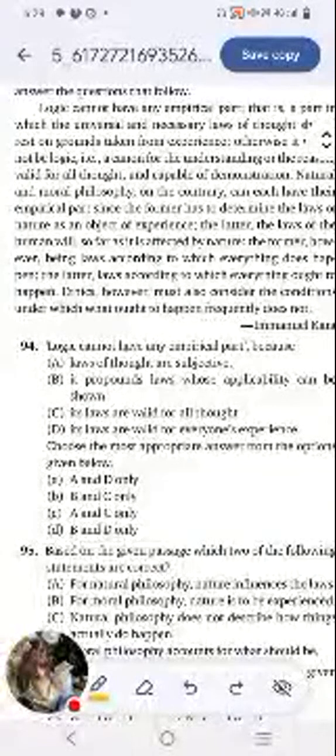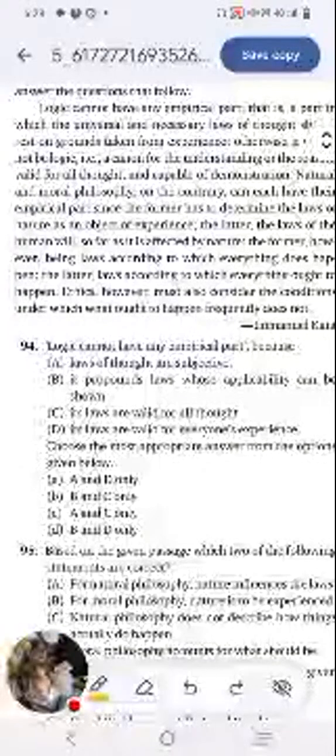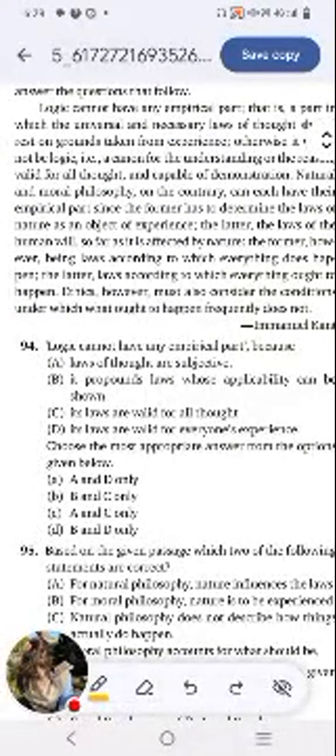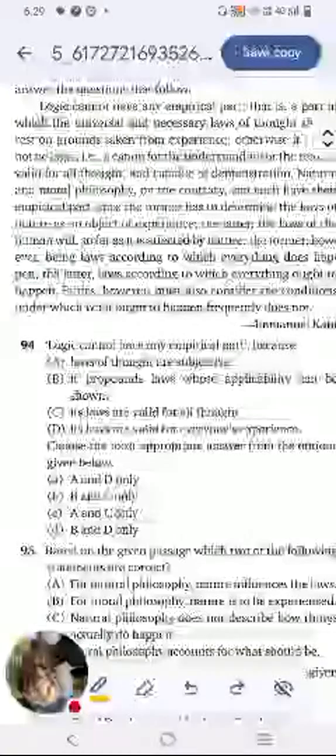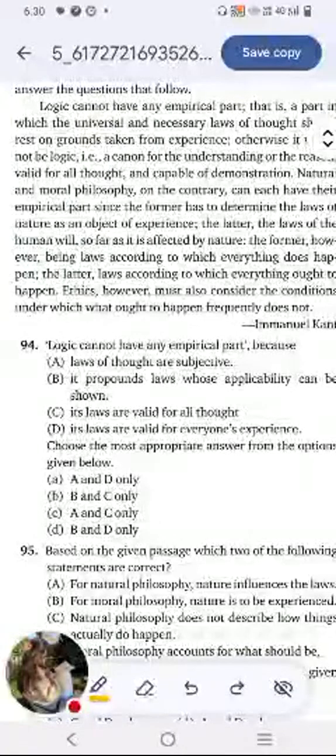It's already given that logic cannot have an empirical part. We know that. That's the starting of our passage. Why? That's what we have to answer. Being empirical means it is based on observation and experience. Okay. So let's see.